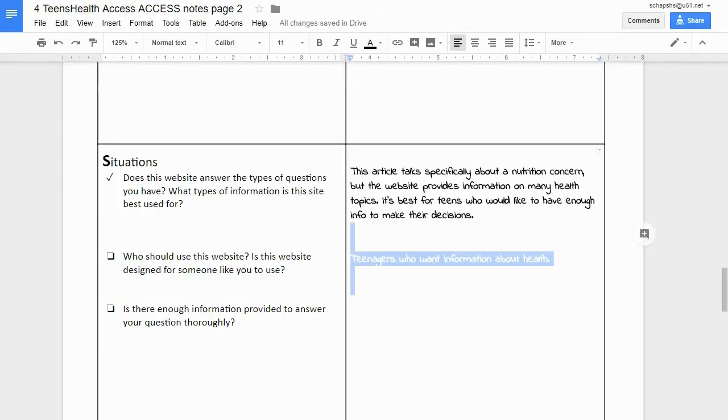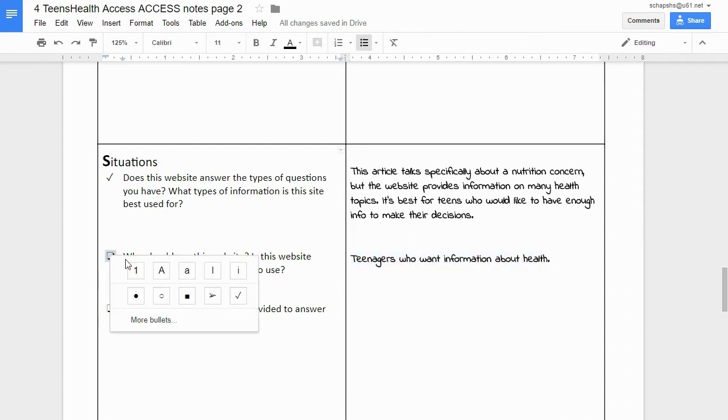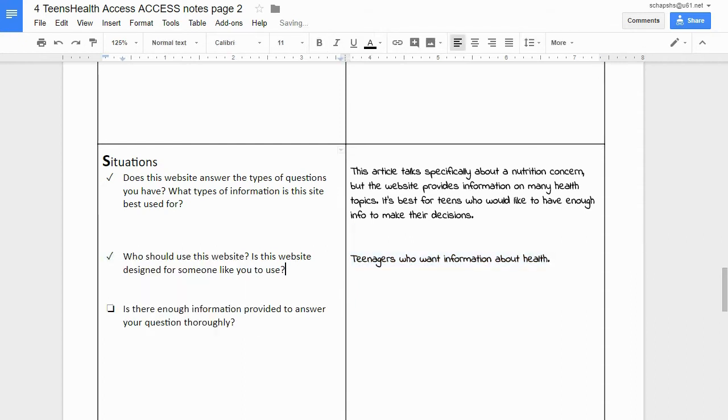So on my checklist, I'm going to make a note that it seems like if I am a teenager, it's helping me find information about my health. So I would want to put a check mark here because if I am a teenager, yes, it does seem that this website is designed for someone like me to use.